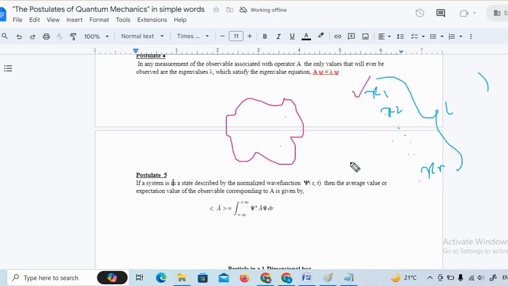So in the quantum mechanical world, the expectation value gives you this average. Now this average, the expectation value, will be calculated like this. Say you want to find the operator, that means, say you want to find the momentum.